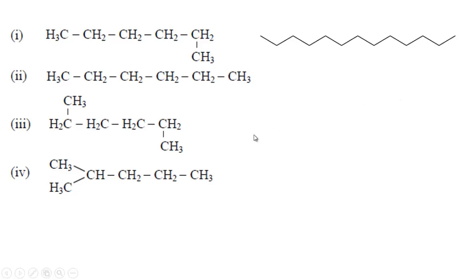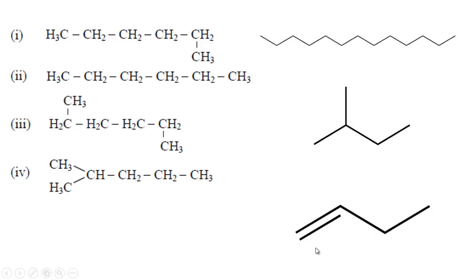So this type of organic compound with the required number of carbon atoms can be represented by drawing this line. And if there is any branch, for example, this one CH3 will be one end of this carbon chain, but another CH3 you have to consider as a branch. In that case you have to draw the line this way, where a branch is present in the carbon chain. And if there is any double bond, then in that case you have to draw the line this way. That means here CH, CH and CH2, CH3 like this.